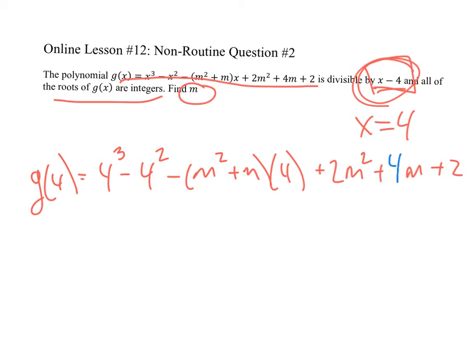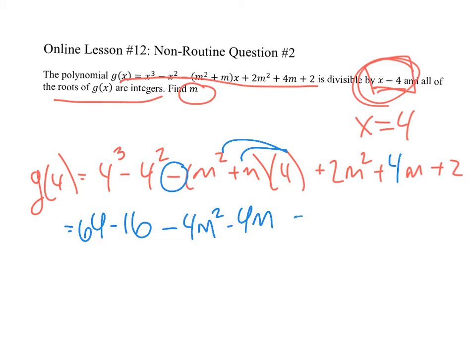Okay, so then I'm just going to simplify. I'm going to have 64 minus 16, and then I'm going to bring in this 4, but also incorporate this negative. So it's going to be negative 4m squared minus 4m, and then plus 2m squared plus 4m plus 2. So from there, I'm going to combine like terms.